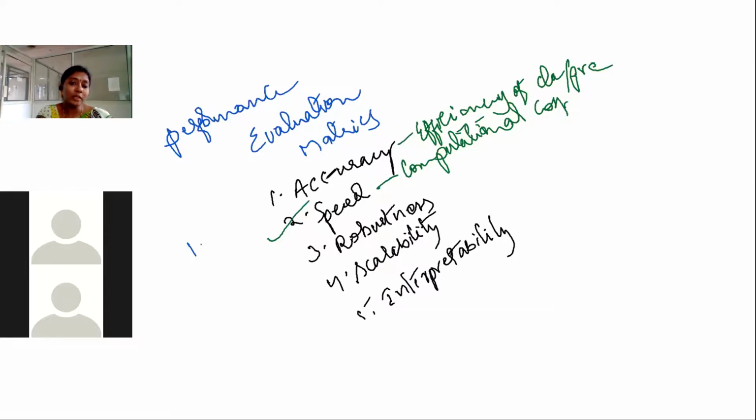And coming to the robustness. Robustness is the correctness of the classification or prediction even in the presence of noise. As said earlier, before generating the model, we perform pre-processing, and noise reduction is one of the steps.